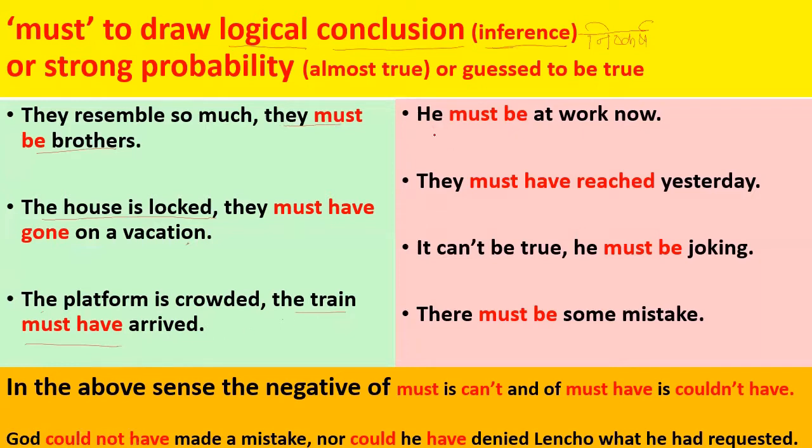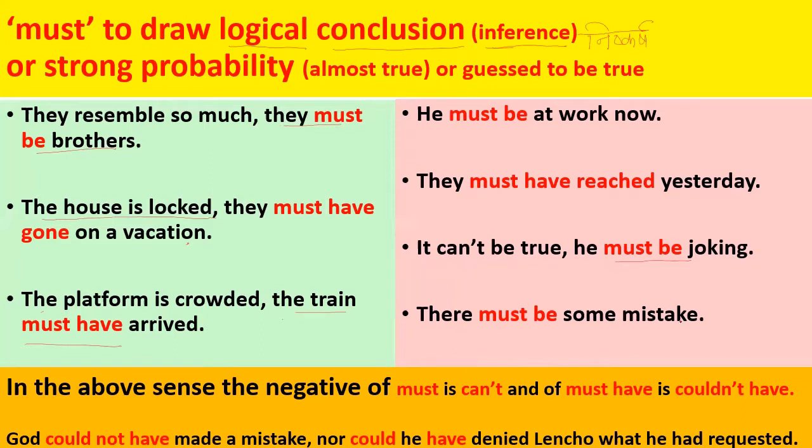He must be at work now. So looking at the time, you are drawing a conclusion that he must be at work now. They must have reached yesterday. Because they started their journey yesterday, you are drawing a conclusion that they must have reached yesterday evening. It can't be true. He must be joking. So your conclusion is he must be joking.